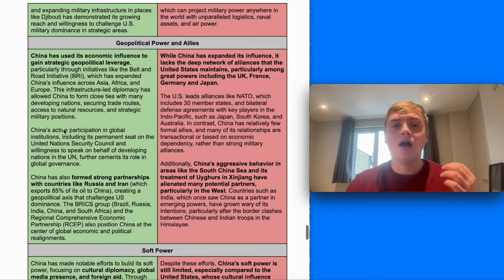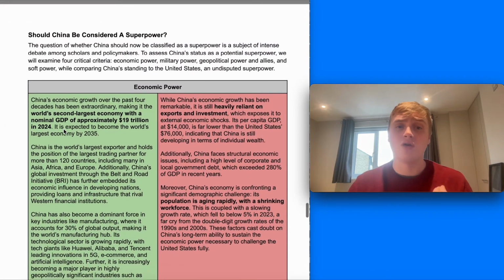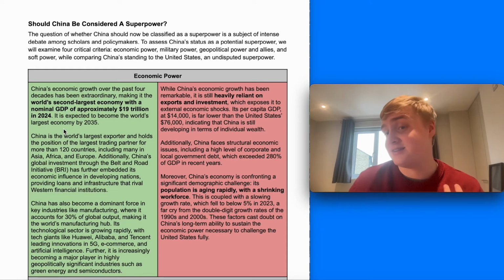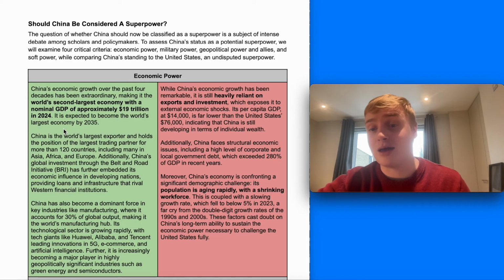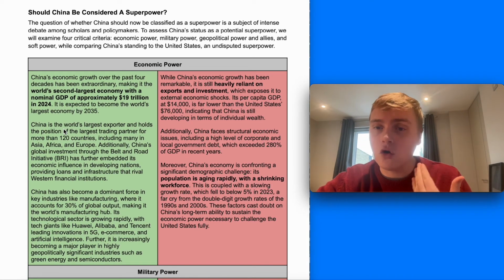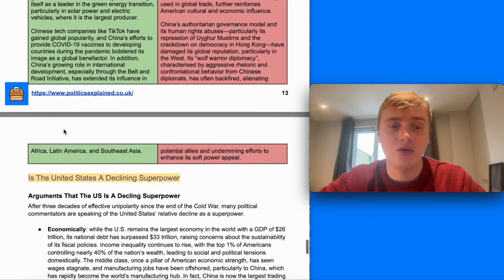So there's some key arguments on either side on whether China should be considered a superpower. Of course, I think you can quite convincingly go either way on this debate, and it's one of the key questions you could ask in the exam. So make sure you know and can make strong arguments in your essays for this question really well.